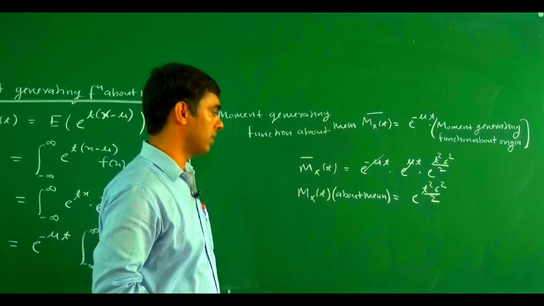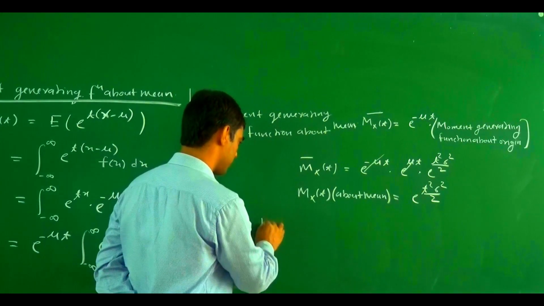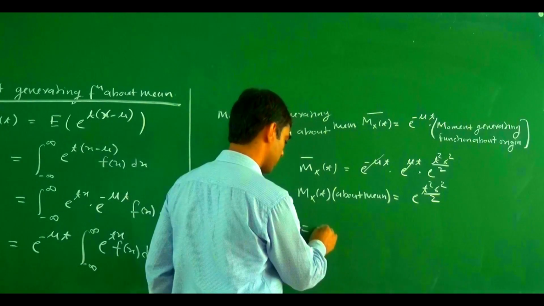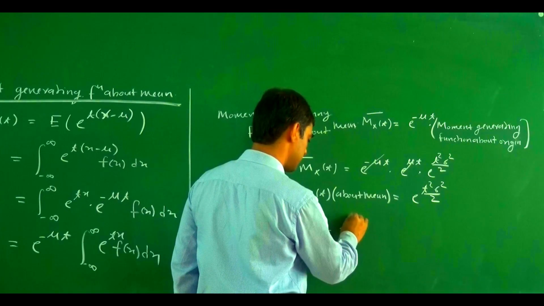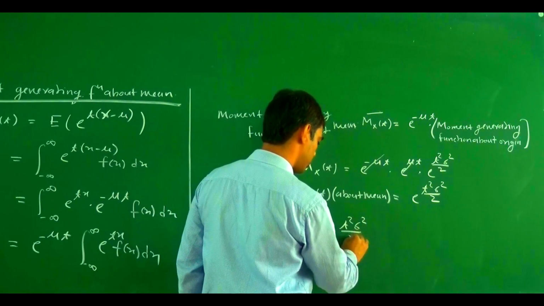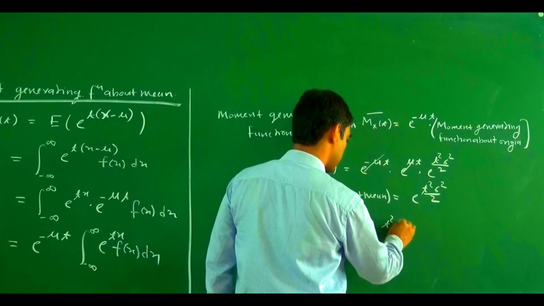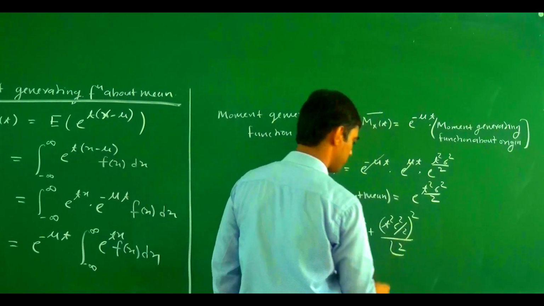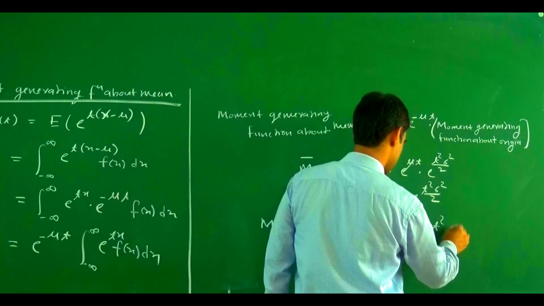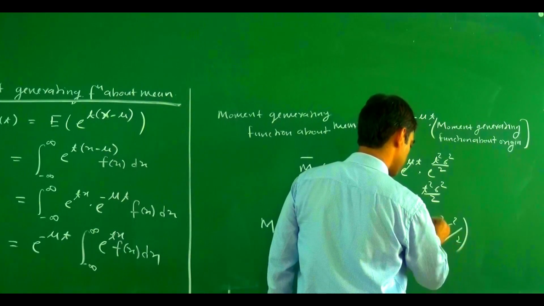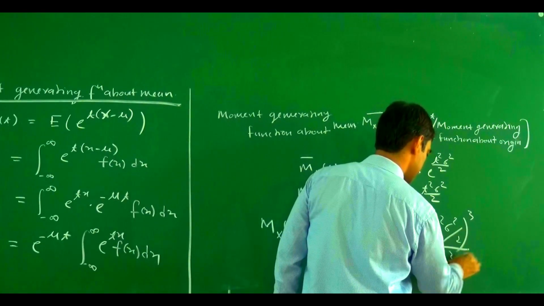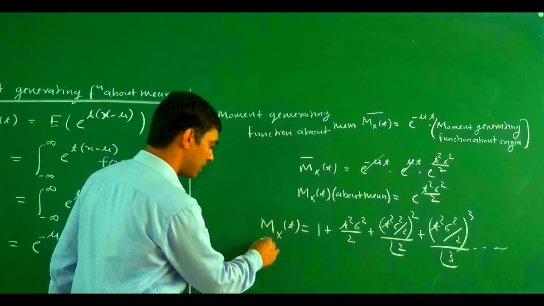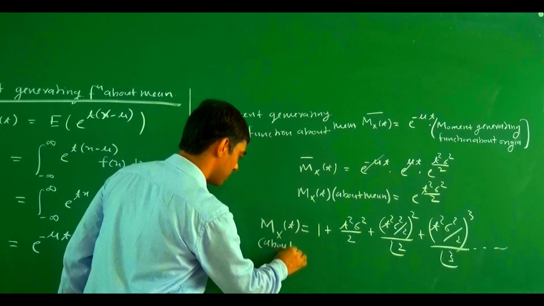If we expand this, M_X(t) equals 1 plus t square sigma square by 2, plus (t square sigma square by 2) whole square divided by factorial 2, plus (t square sigma square by 2) whole cube divided by factorial 3, and so on. How many terms? Infinite number of terms. This is M_X(t) about mean.